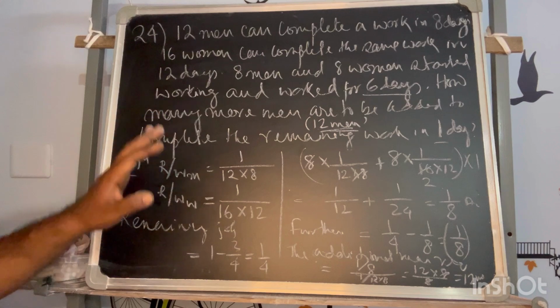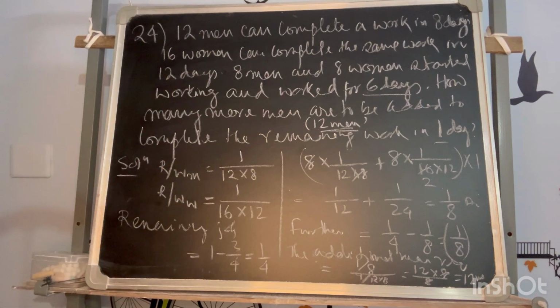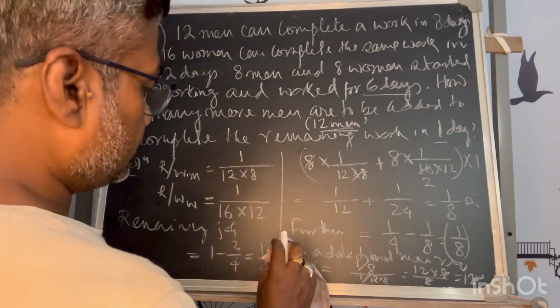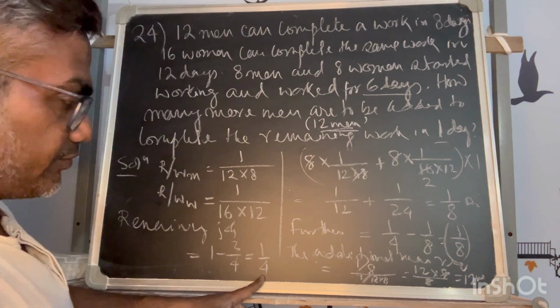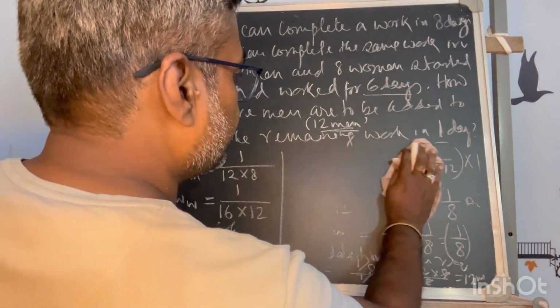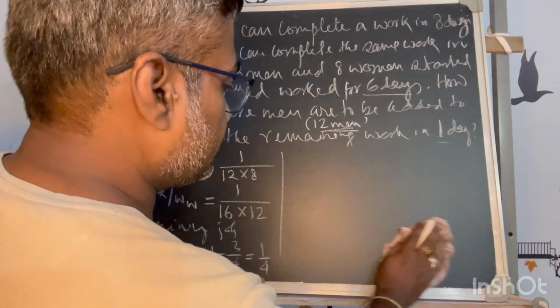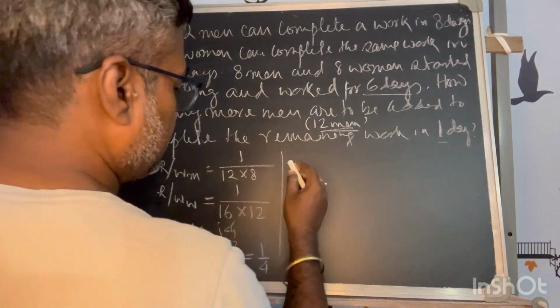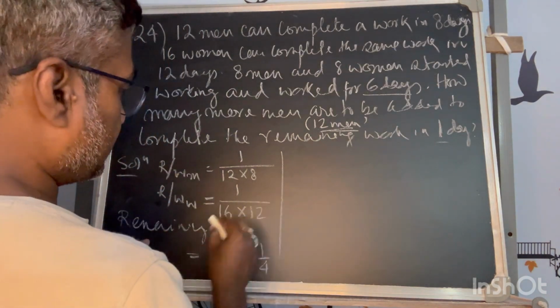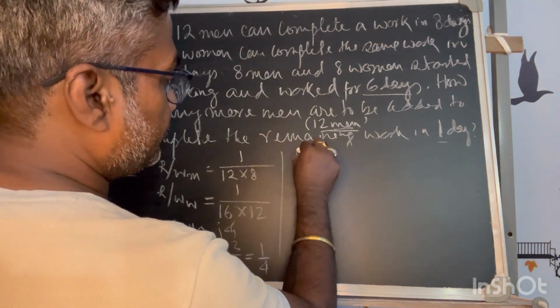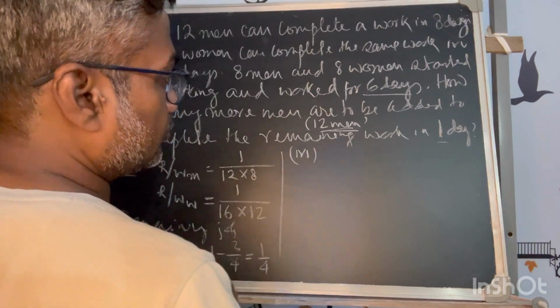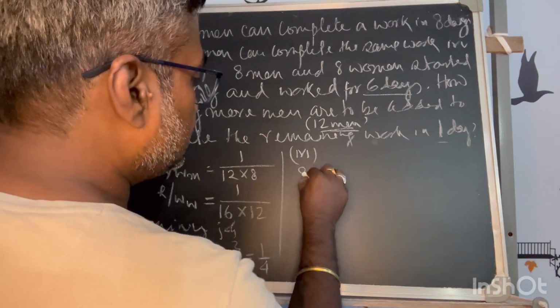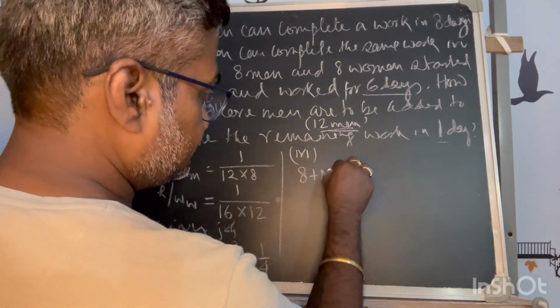Understood? This can be done in another way also. How will we do it? This part is over. Remaining job is 1 by 4. So instead of doing this, we can put it in an equation. Let's say m men have to be added more. So my strength is now 8 plus m.